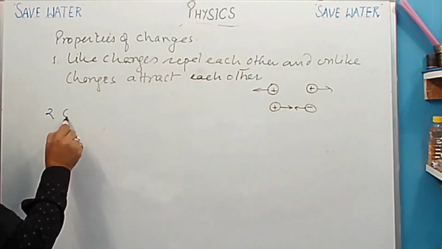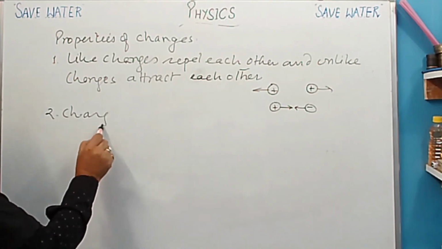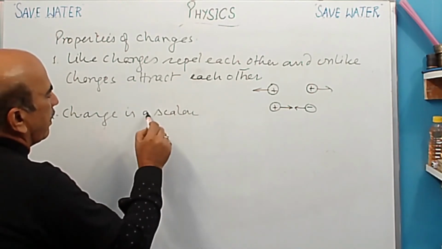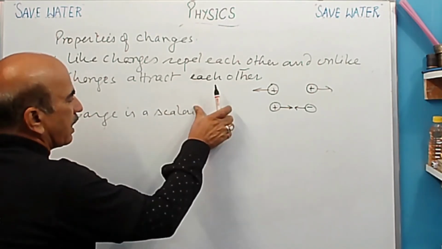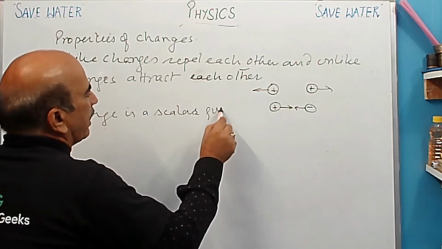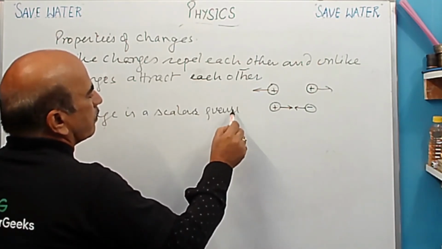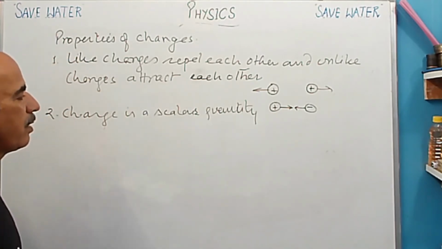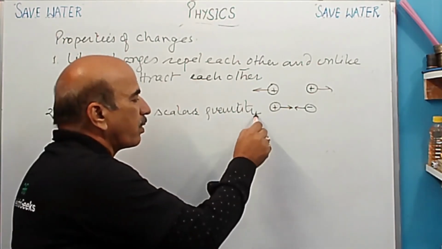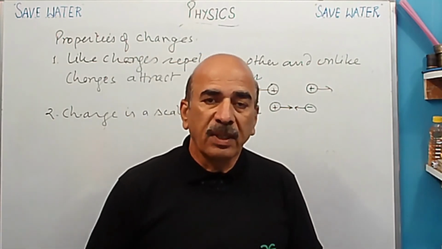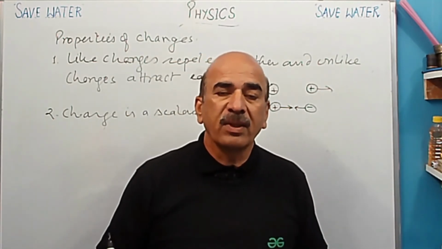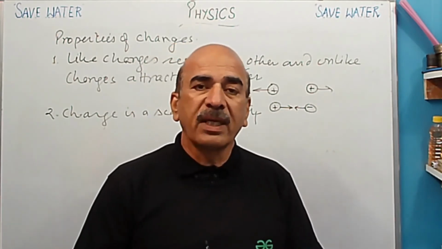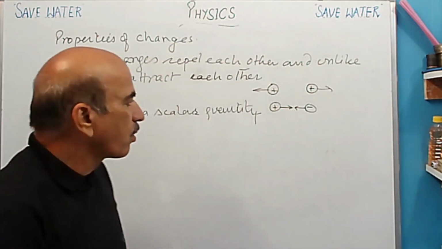Second, charge is a scalar quantity. It is important for competitive exam. Okay, it is a scalar quantity. Means it has only magnitude. There is no direction. Charge की कोई direction नहीं होती है. Right? So it has only value. Magnitude है. तो therefore it is a scalar quantity. Number 3.